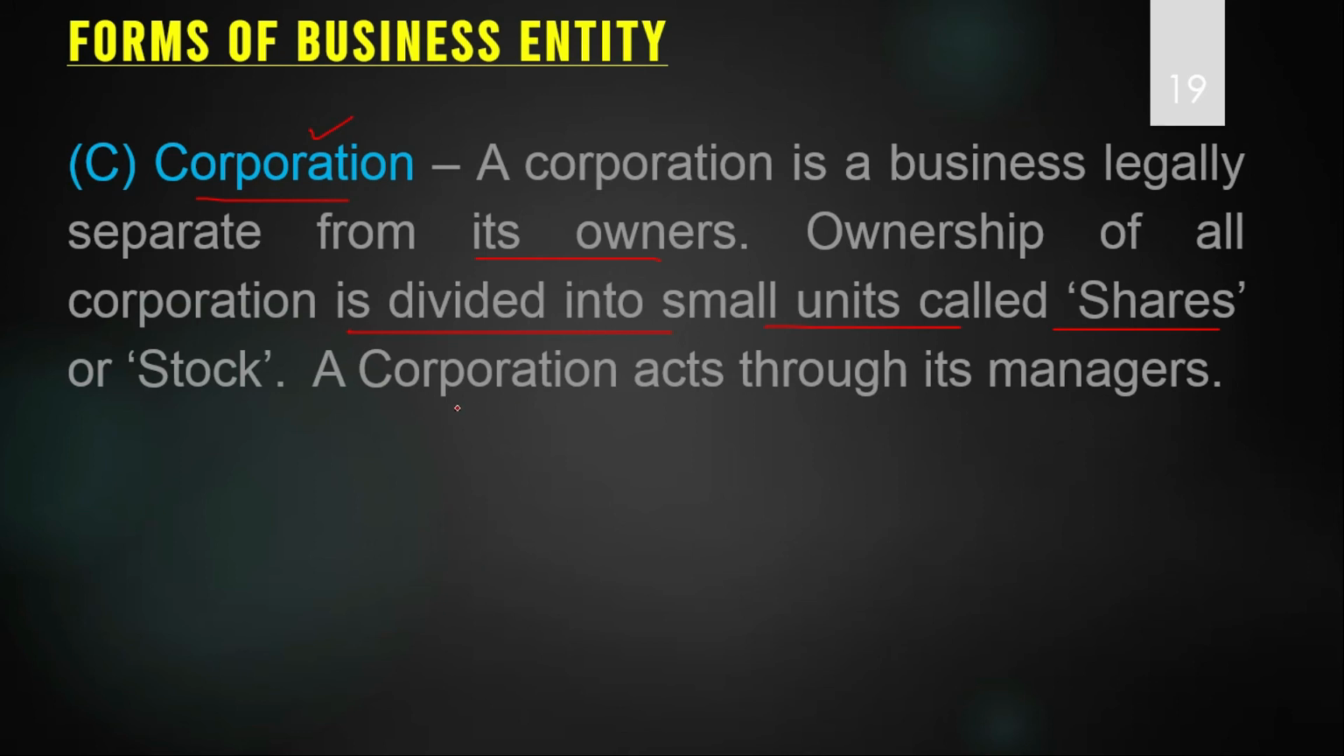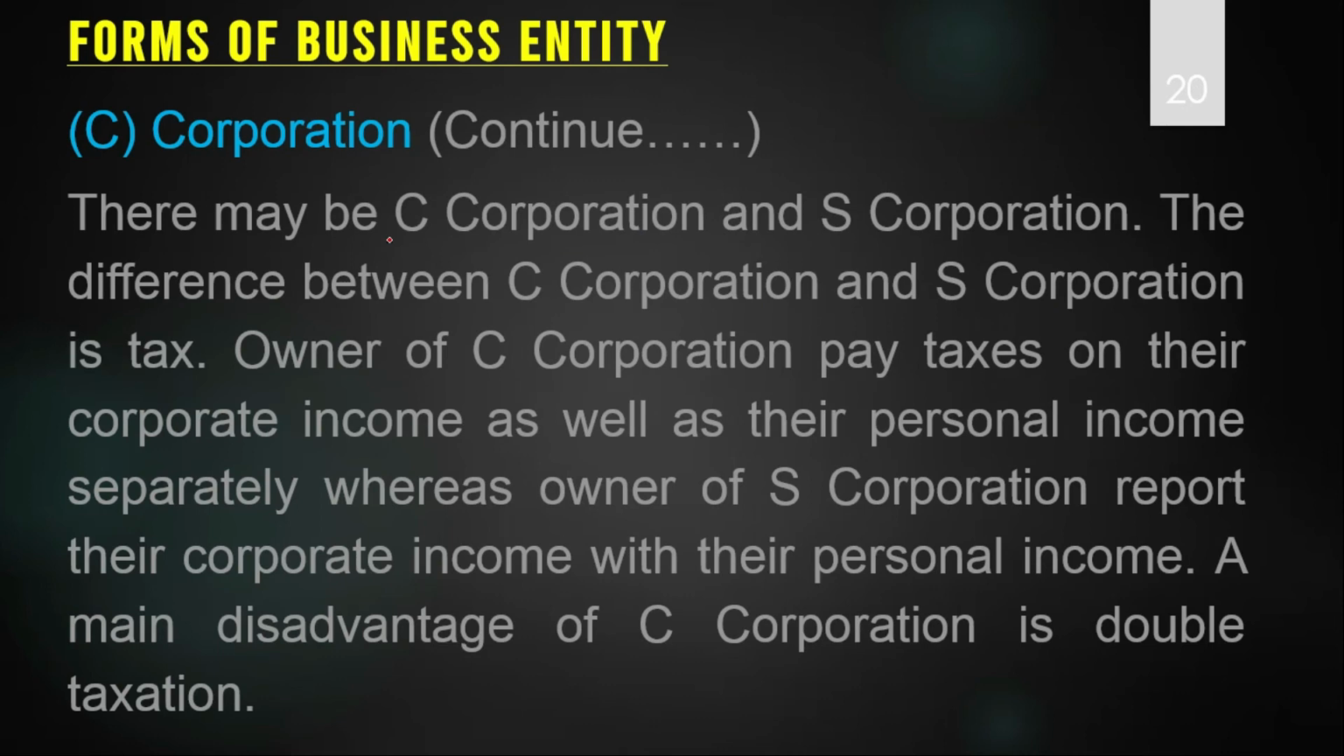A corporation gets its task done through managers. So managers are there in a corporation who handle the operation of the business. The advantage of a corporation is that it has limited liability. There can be two types of corporation. One is called the C corporation and another is called the S corporation. The difference between C corporation and S corporation is tax. From a tax point of view, we can have C corporation and S corporation.